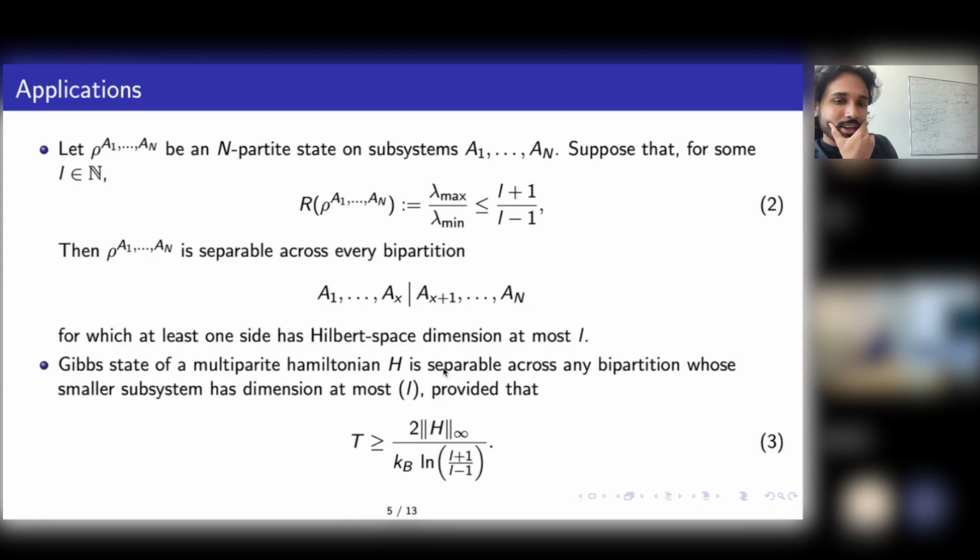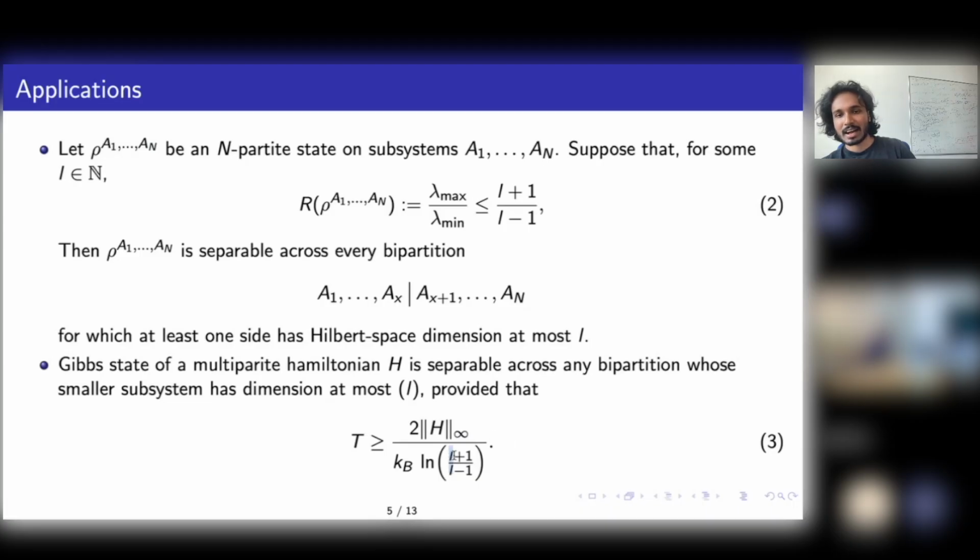And if you further consider that this multipartite state rho is a Gibbs state of a multipartite Hamiltonian H, using this you can actually find a lower bound on temperature. So if the temperature is above this quantity, then this Gibbs state has to be separable. And H infinity is the operator norm of H, right?